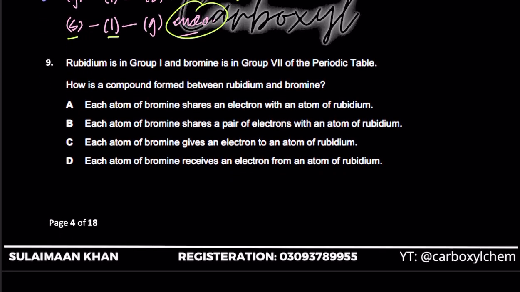Question 9 says rubidium is in group 1 and bromine is in group 7, right? That means rubidium is going to lose 1 electron, bromine is going to gain 1 electron. There's going to be a transfer of electrons from rubidium to bromine, forming oppositely charged ions, which are held together by strong electrostatic force of attraction. An ionic compound is going to be formed.